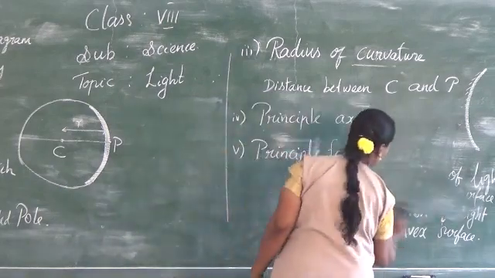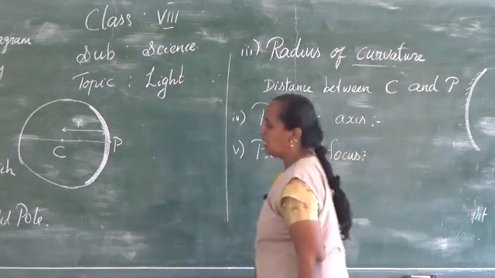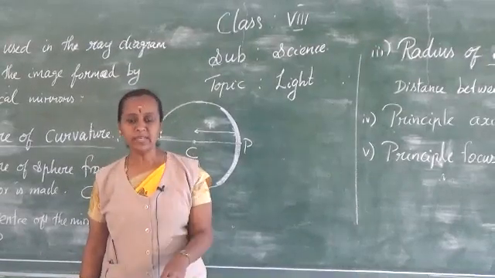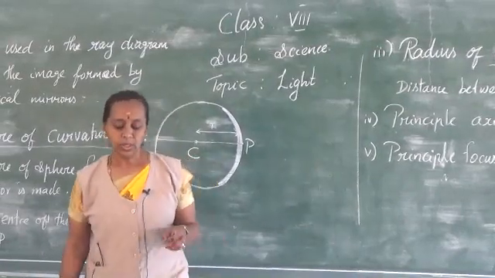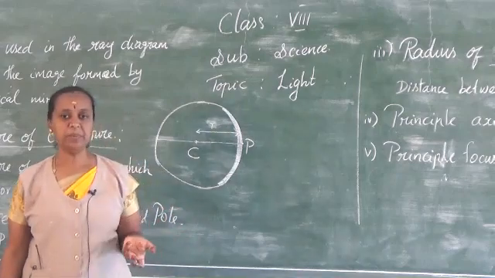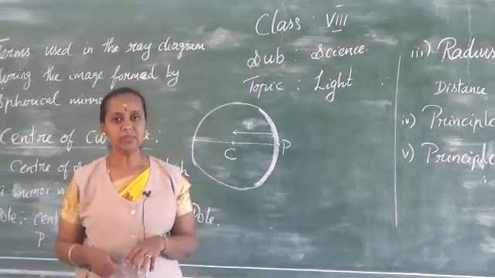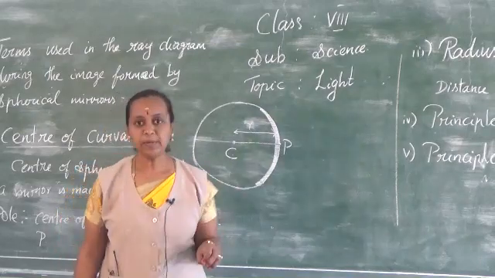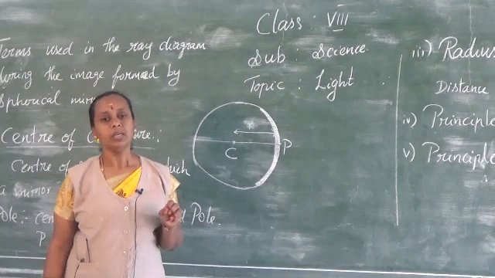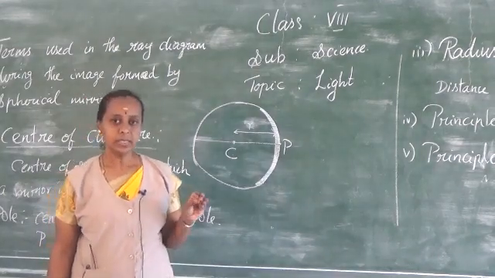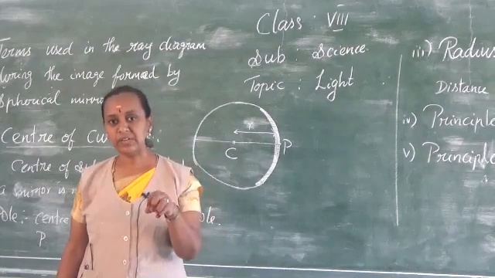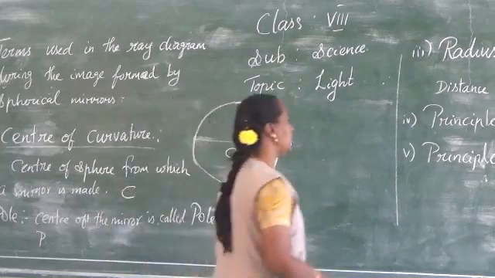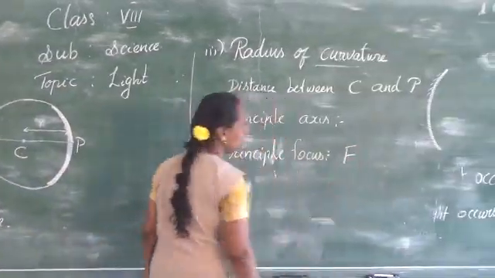So here you should understand. I said already during the parabolic mirrors there is a focal point where all the rays will either converge or diverge. So when a beam of light is incident on a spherical mirror, the light may diverge or converge at a particular point. That point is called as principal focus or focal point, or it is also called as focus. So it is a particular point where all the light will converge or diverge. That is called as principal focus, and this is denoted by the letter capital F.